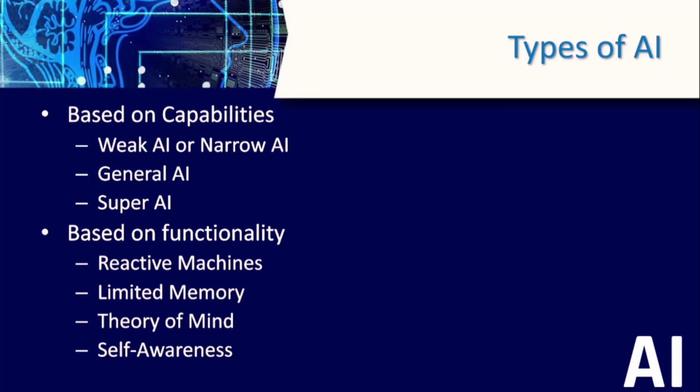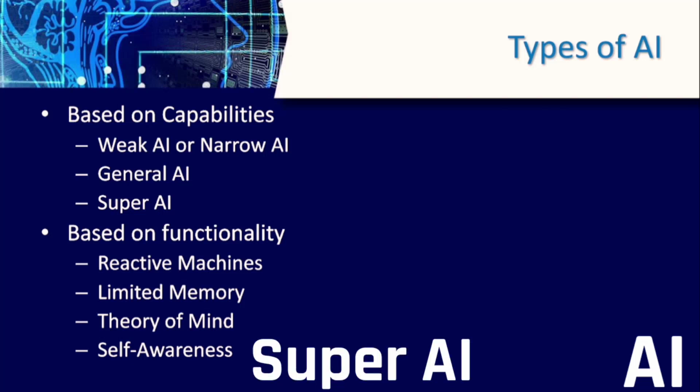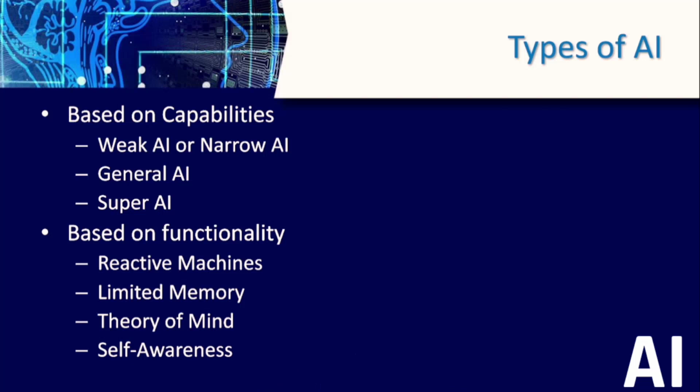Self-awareness AI again does not exist in the real world. This is also a hypothetical concept. Self-awareness is close to the concept of super AI. So these are the types, or the classifications, of AI. That's all with respect to the introductory series on artificial intelligence.